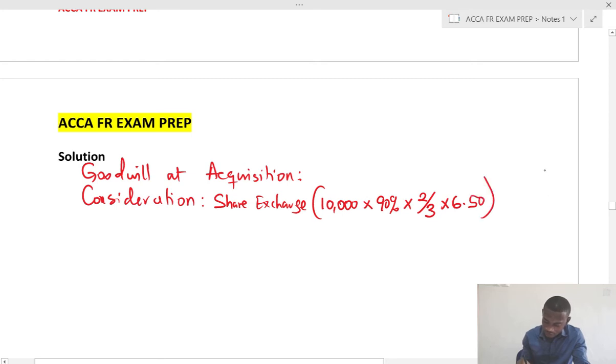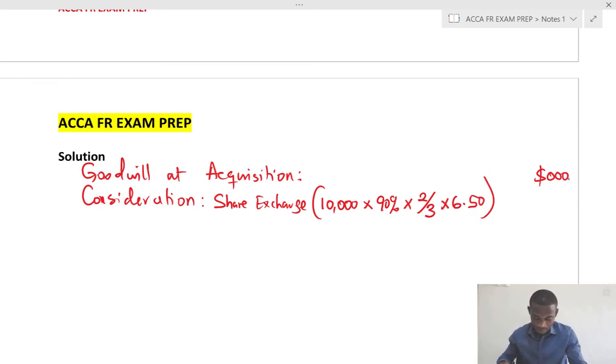And this should give us, let me put 3 zeros at the top. So that's 9,000 times 2 divided by 3 times 6.5. That should give us 390,000.